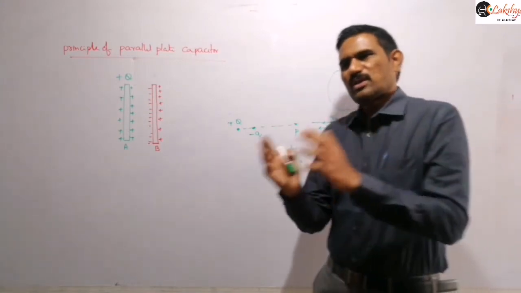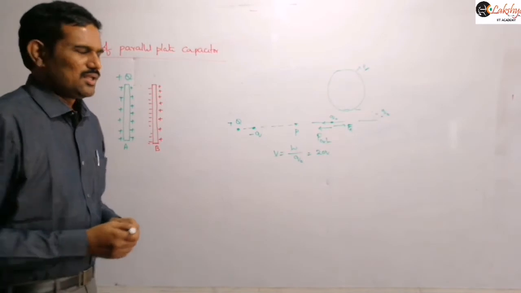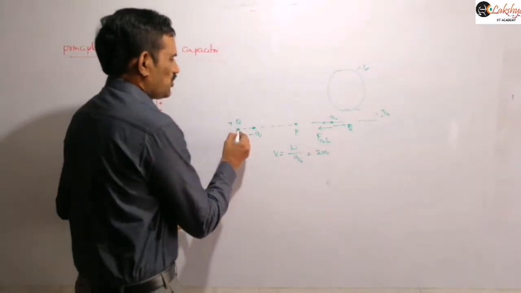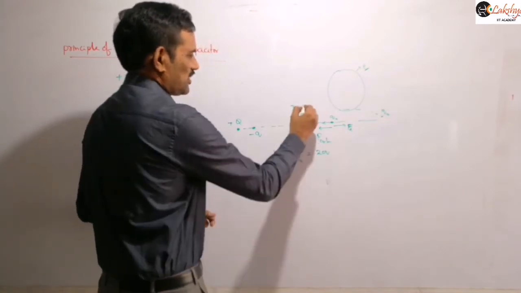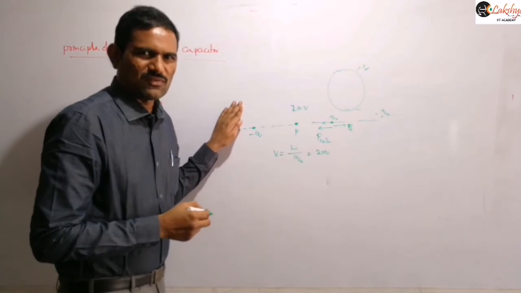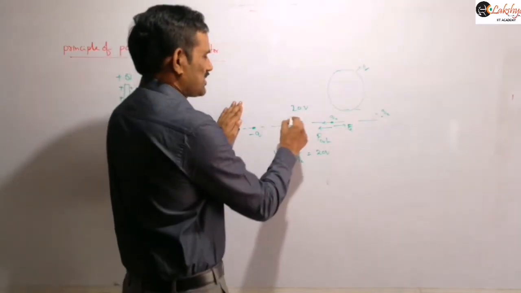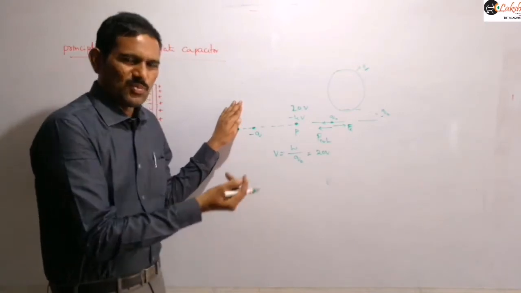That is the effect of bringing the positive charge and negative charge. Or simply you can consider a logic like this: if the potential due to this positive charge at this point is, say, 20 volts, as we considered initially, and if only this minus q is there, then the potential at this point, let us consider, is minus 4 volts.